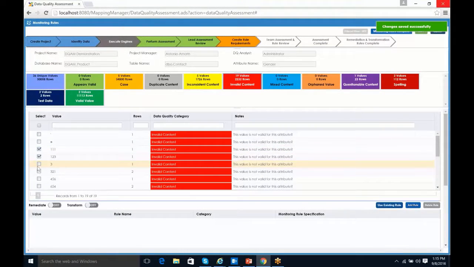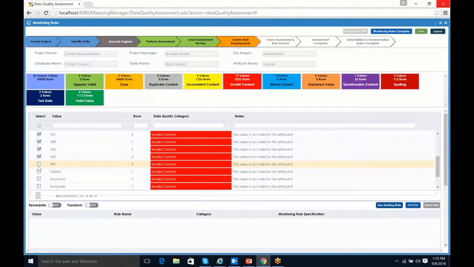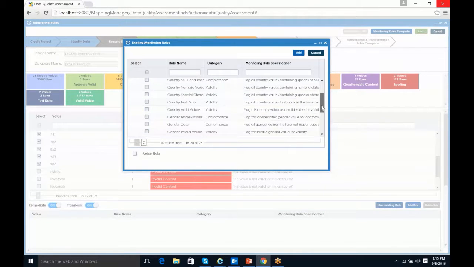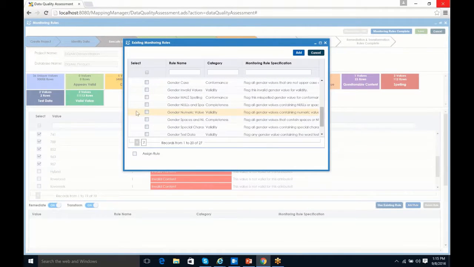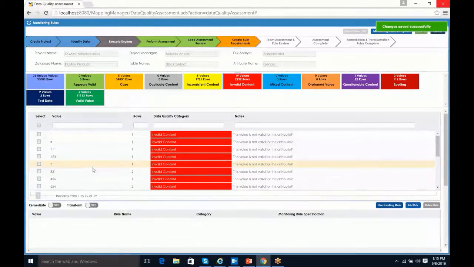The next ones are our numeric values here. These are invalid genders. So we're going to select those, and I want to make sure I get all the numbers and only the numbers. Once we have that, again, I have a rule, but I can remediate and transform this to the word unknown. So I'm going to say use existing rule. I'm going to come down here, and I should have something called gender numerics or numbers. Yep, gender numeric value. I'm going to select that and add it. And again, it's going to assign that specific rule to each one of those values. I'm going to save that, and so that's now become part of my solution set.